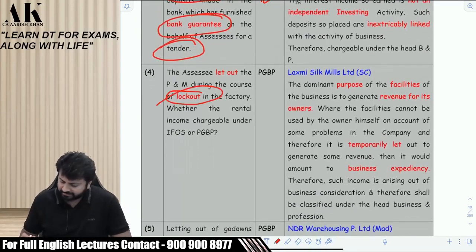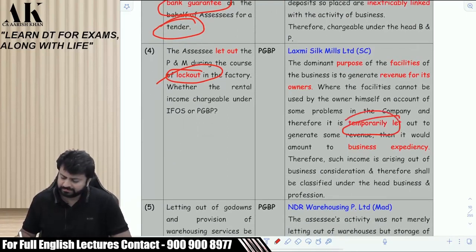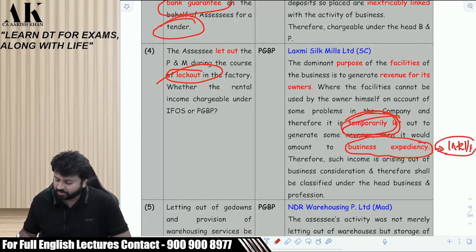So now this one is the one which I have just asked you, that there is a lockout in the factory. Okay. And you temporarily let out. If you temporarily let out, this is your business expediency. Business expediency means business intelligence. Try to use these words in exam if possible. Try to make your answer slightly technical.